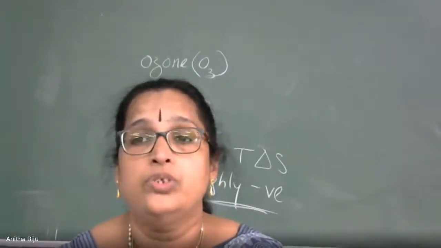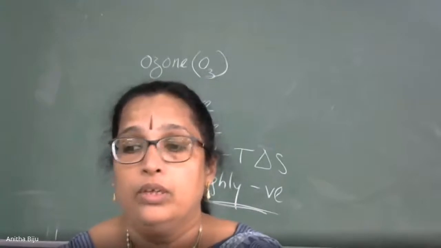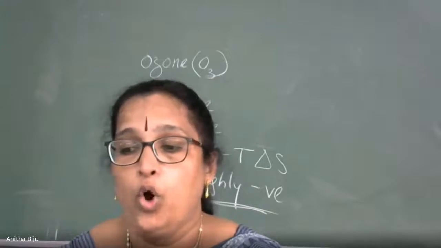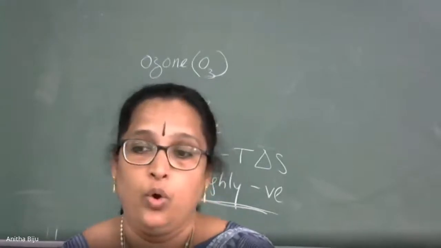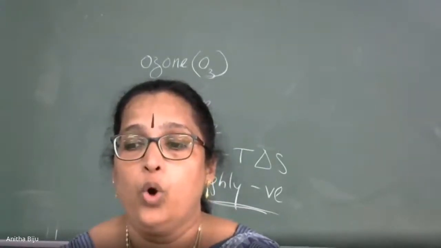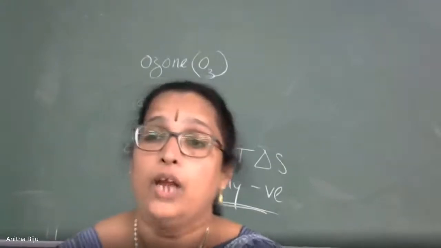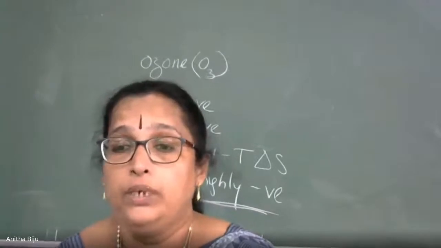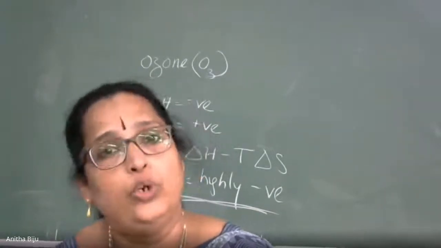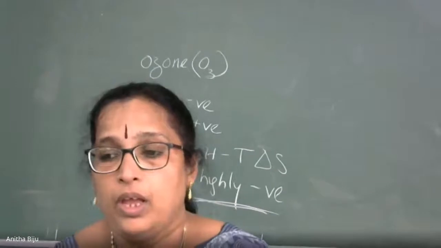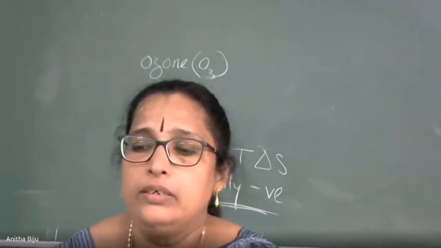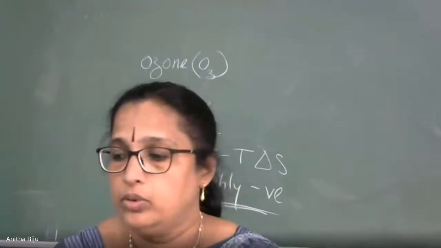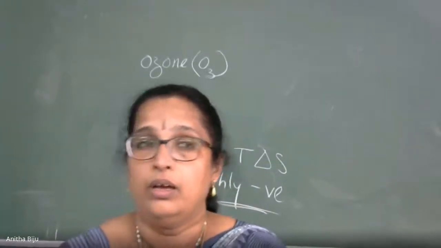This nascent oxygen is highly reactive, so ozone functions as a powerful oxidizing agent. Now, let us think about some areas where this property is applicable. In our day-to-day life also some examples are there. So first of all, let us think about one which is related to our day-to-day life, because you can correlate this very easily.